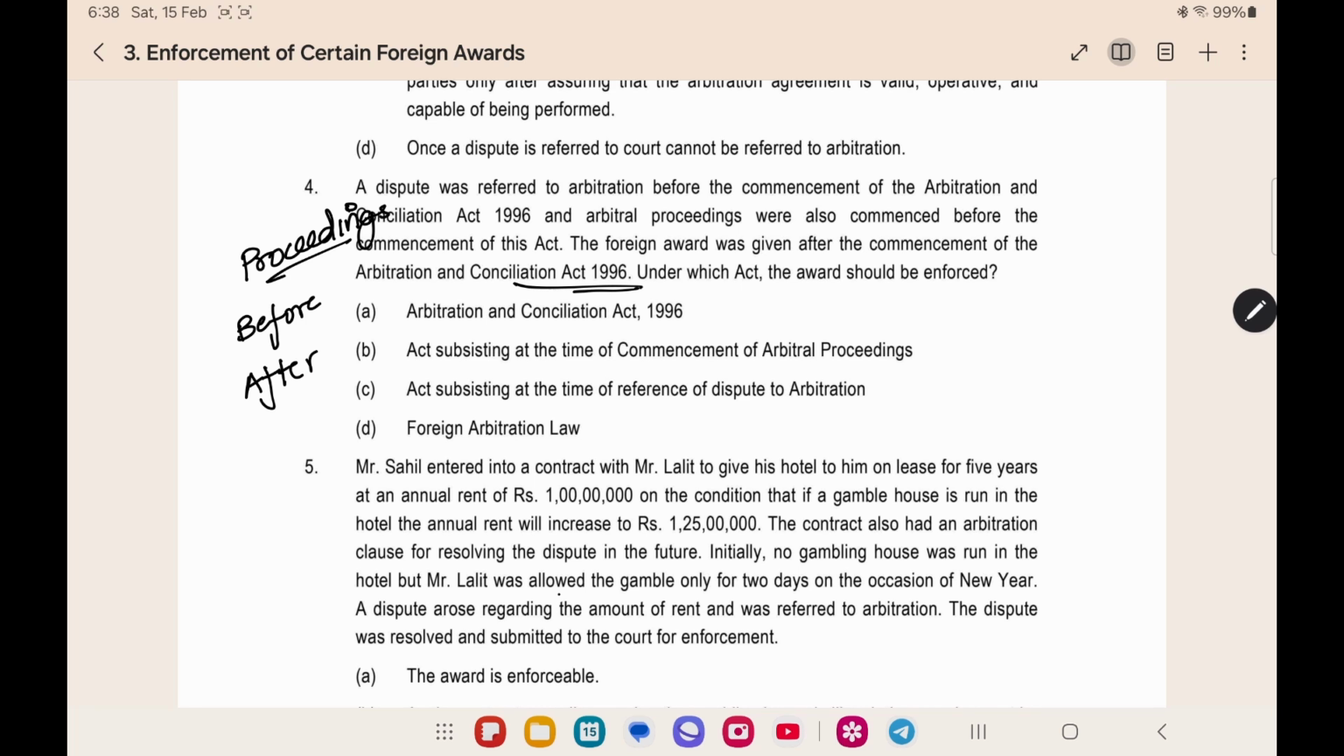Now, under which act should the award be enforced? The note clearly says that it should be enforced only under the Arbitration Act 1996. You should not go to any previous law. The only thing you should check is whether the foreign award was given after the commencement of the act. If it was, you should enforce it only under this act. Here the answer would be the Arbitration and Conciliation Act 1996.